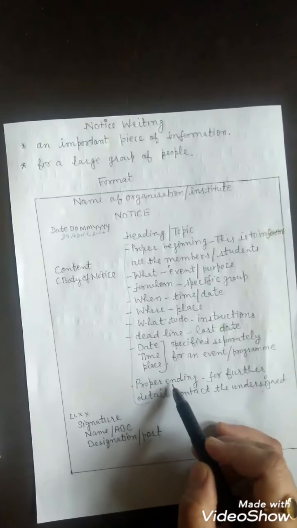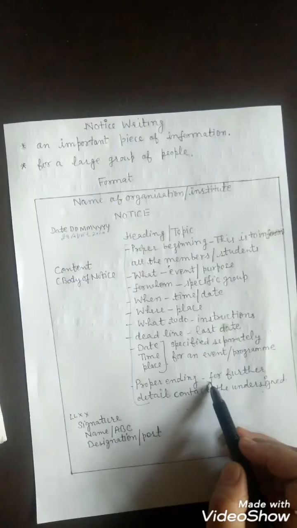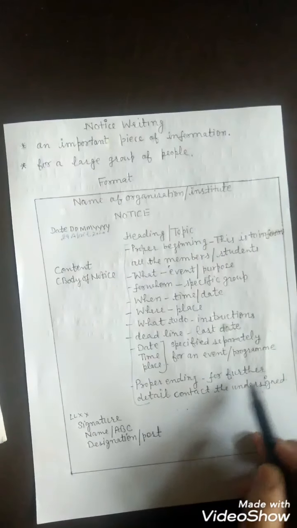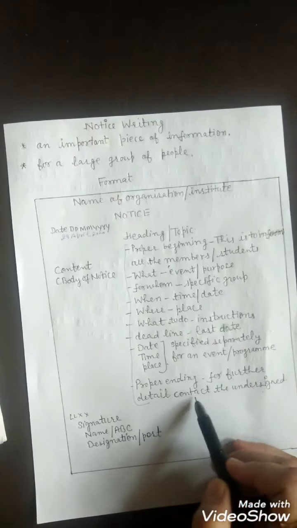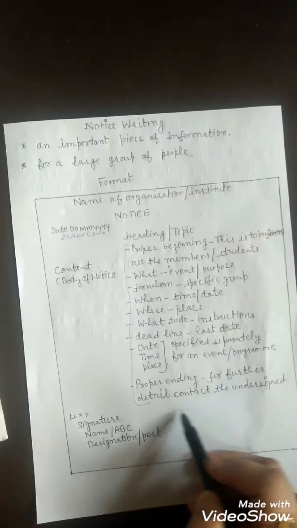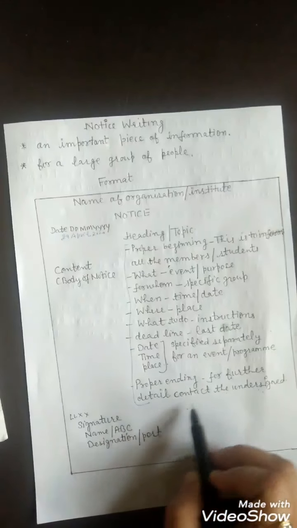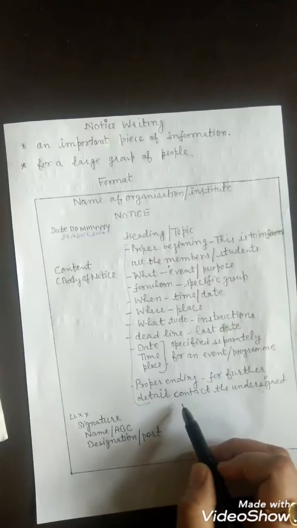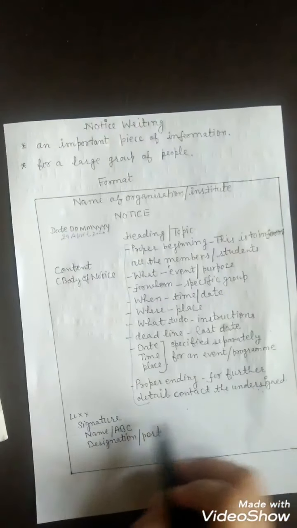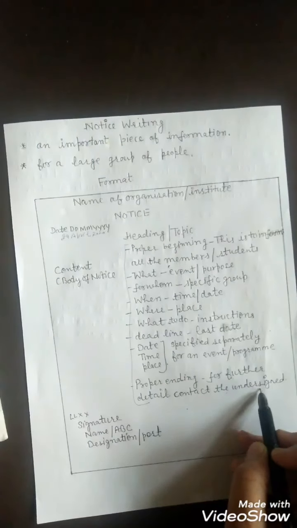The notice should be ended properly. For example, for further details, contact the undersigned. We can also mention the name, designation or phone number of the undersigned.